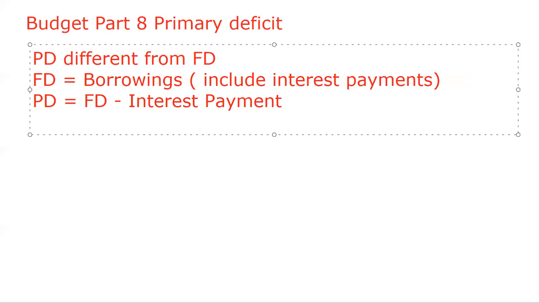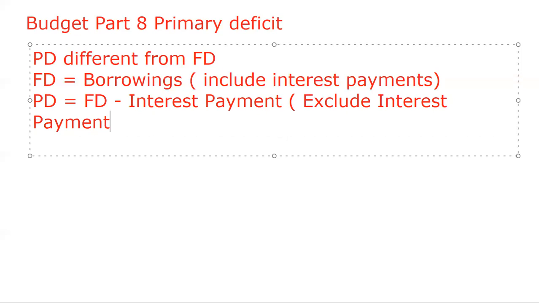So it means primary deficit excludes interest payment. So we could say that fiscal deficit is different from the primary deficit. Got it?